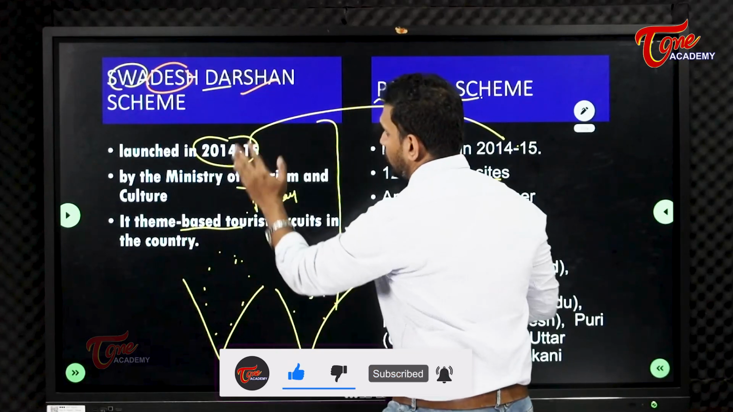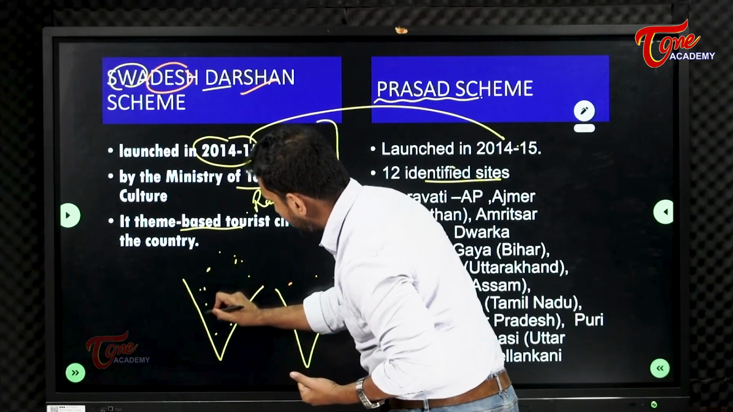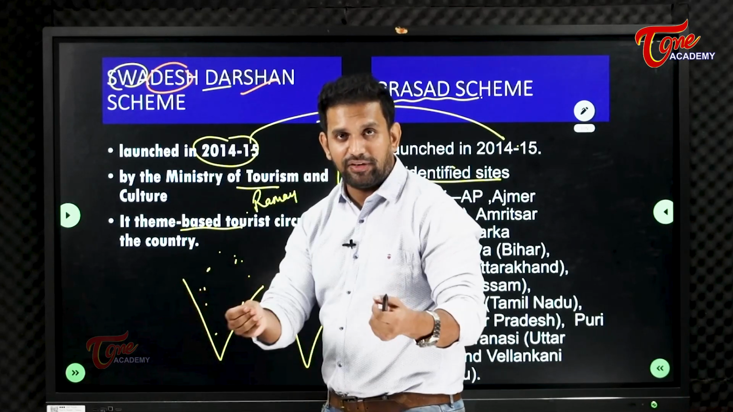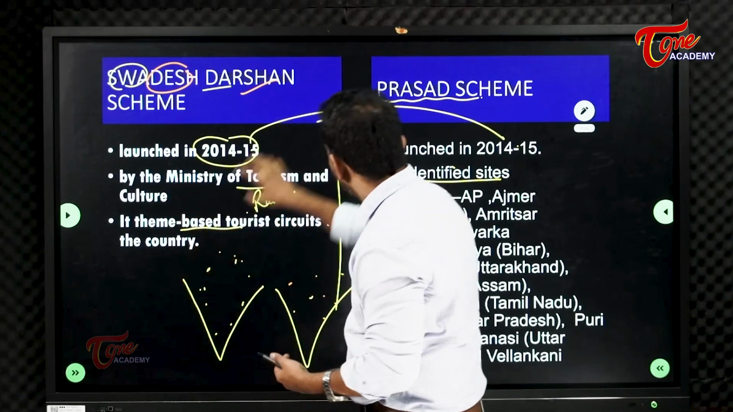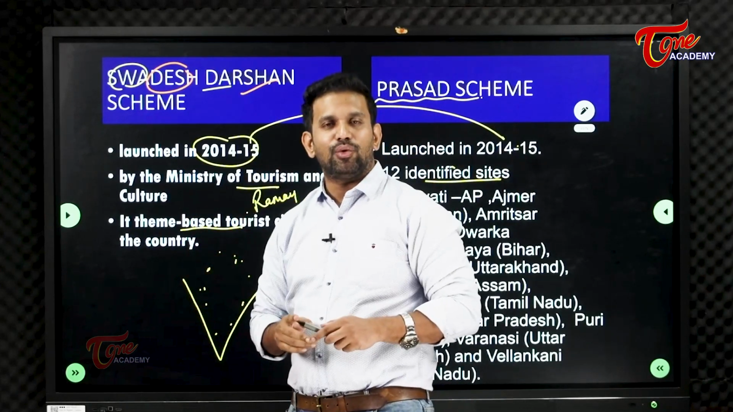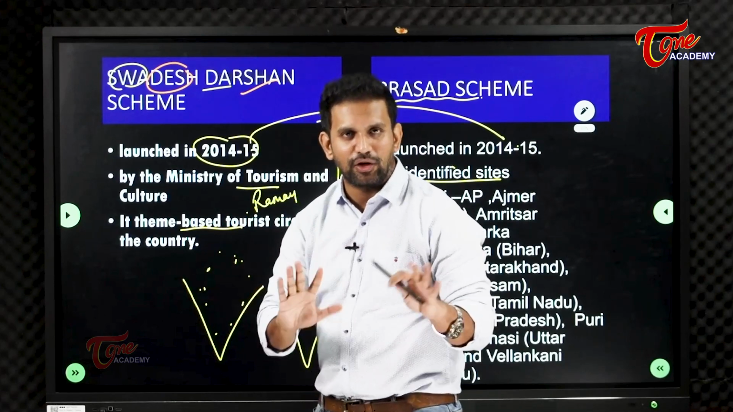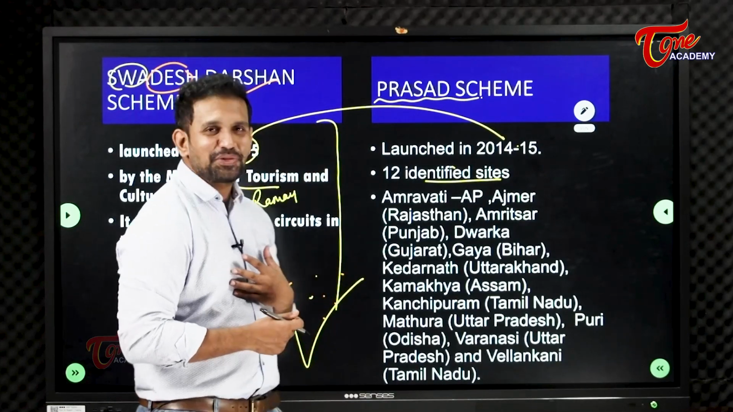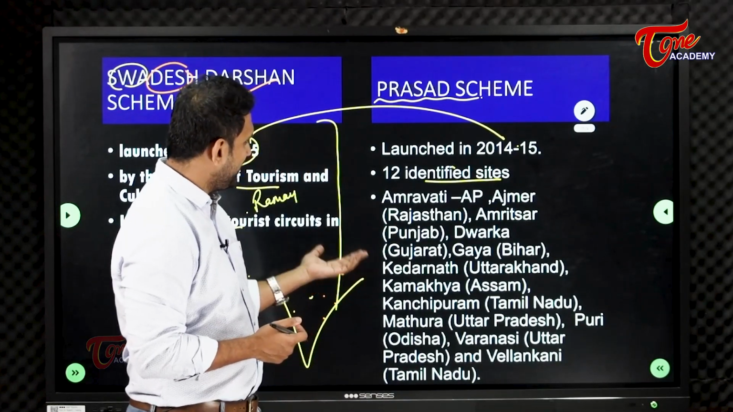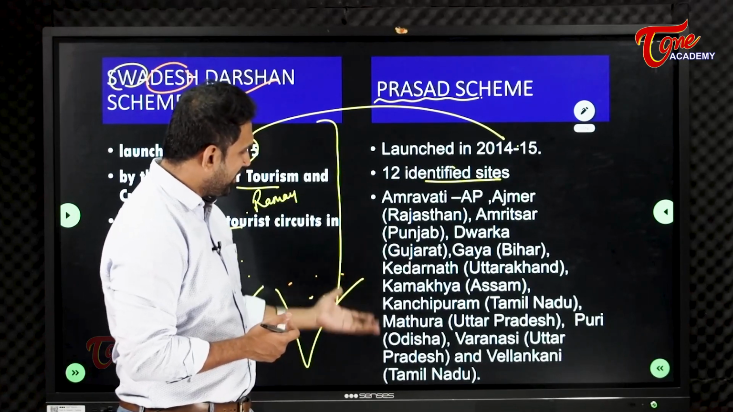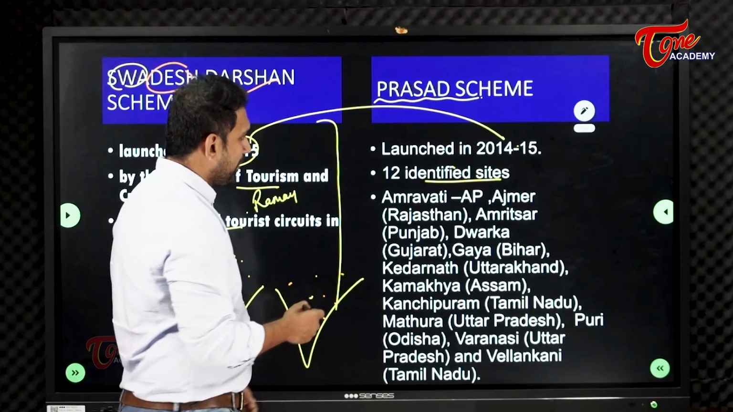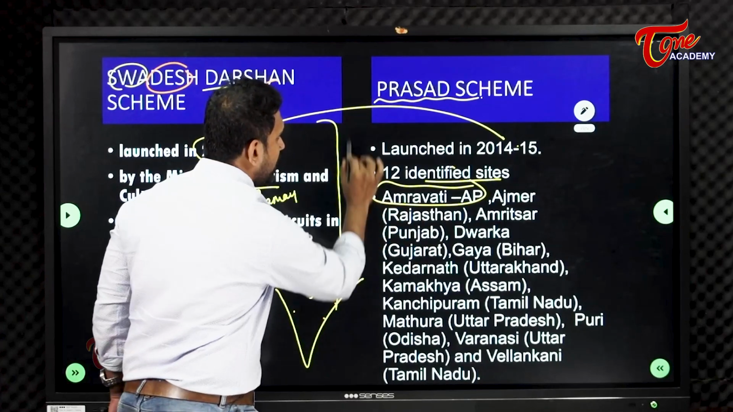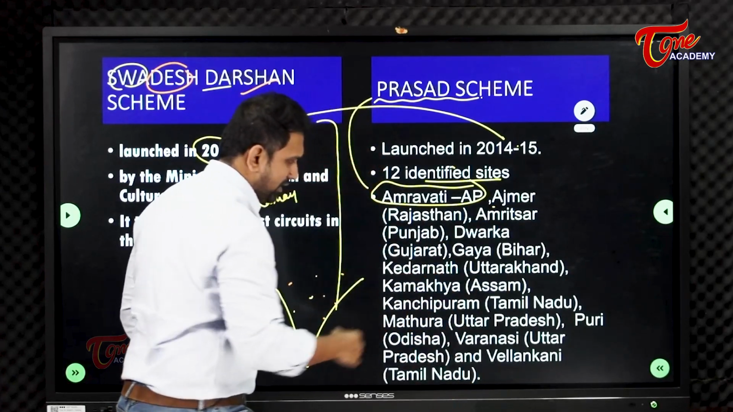Swadesh Darshan is for visiting all the places of Lord Ram, but every place does not have all the facilities. With this scheme together, you can happily go, visit and get your mental relaxation. I was so hurt in this case because in Telangana, no city or area is mentioned. But for AP PSC, this is important: Amravati is included under Prasad scheme. The rest you can go by yourself.